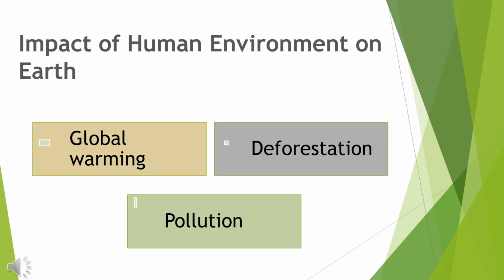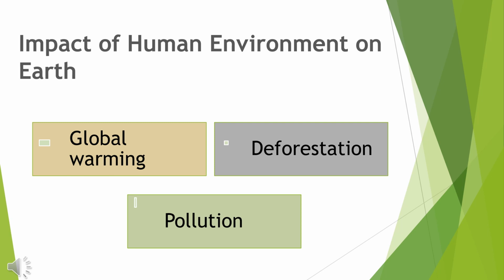Now, the impact of human environment on earth. Since we have modified the land, we have modified nature for our convenience, for our comfort, there are changes taking place on the earth. Because of the human environment, that is the changes made by human beings for their convenience, there are certain damages that took place on earth.